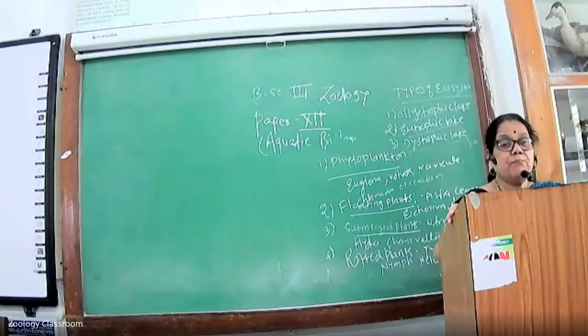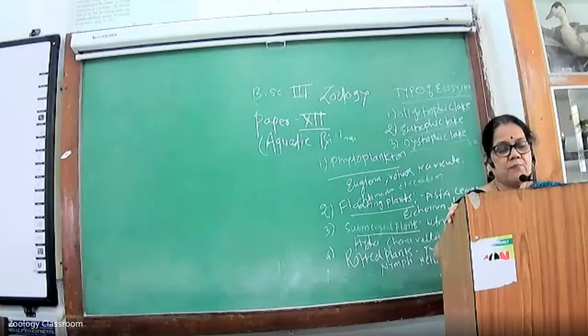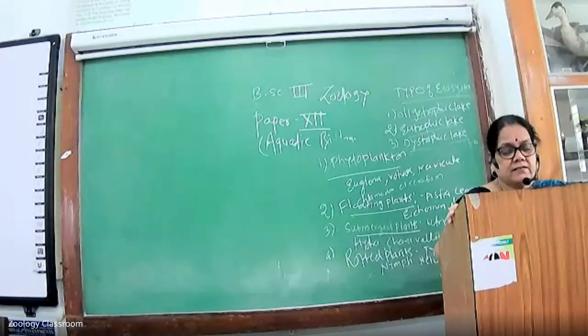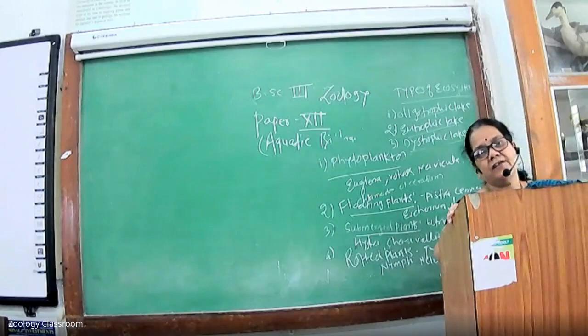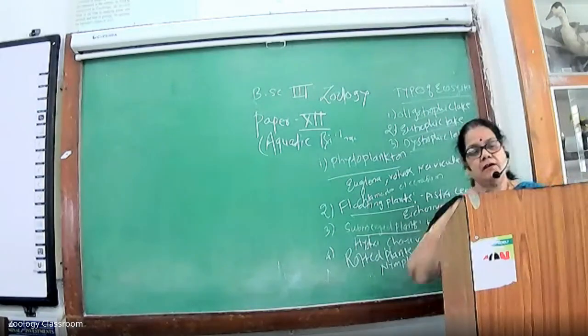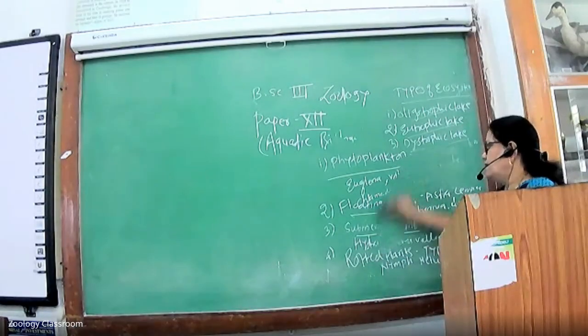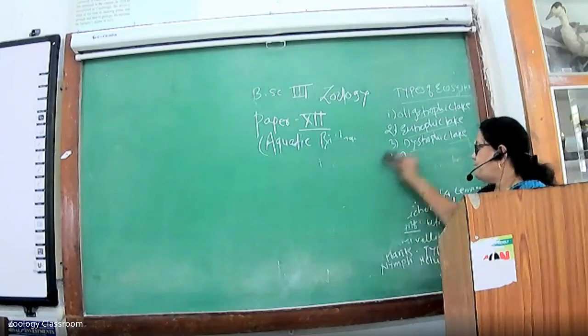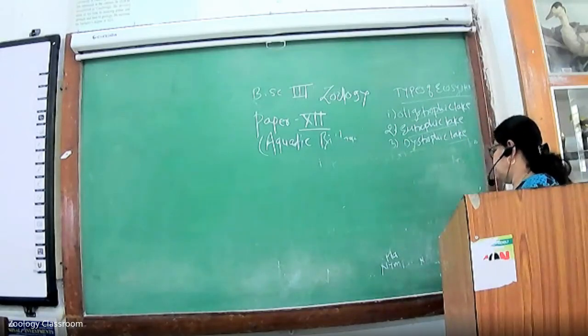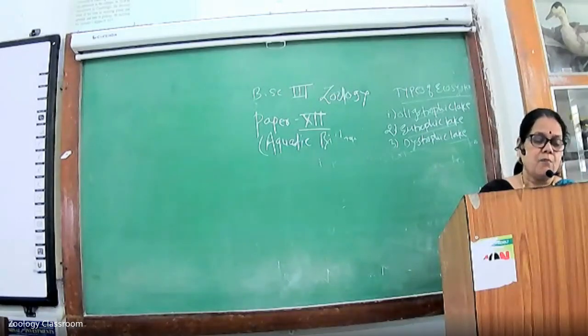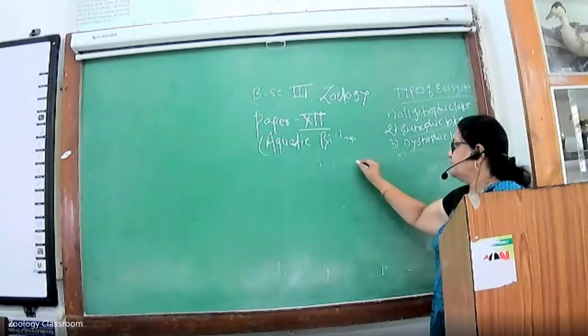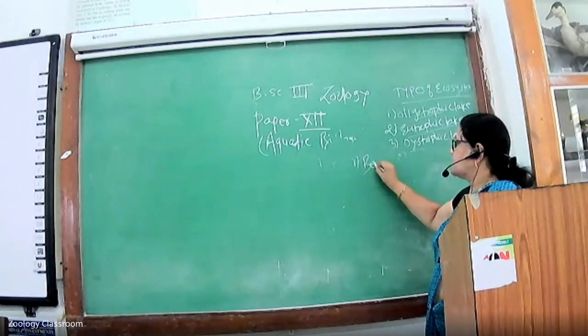The next point is the pond fauna. In the lakes, they constitute the consumers of the lake ecosystem, and they are divided into five groups in the pond fauna. The first is the benthos.